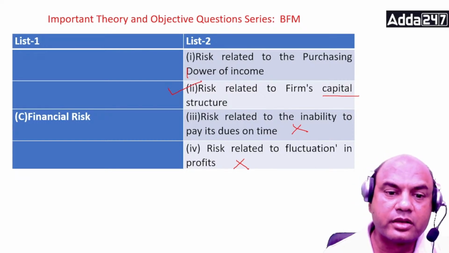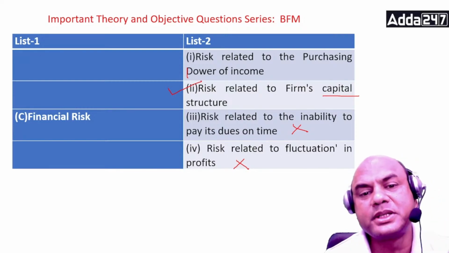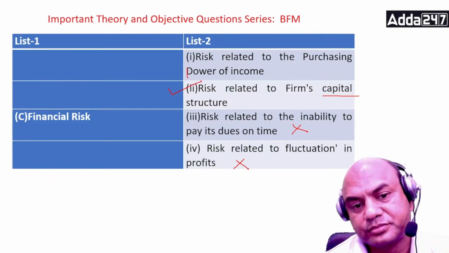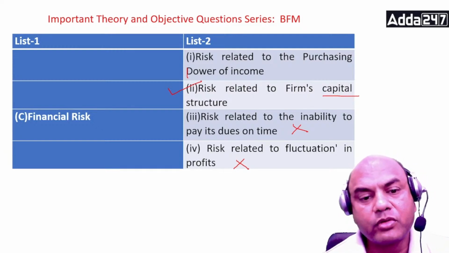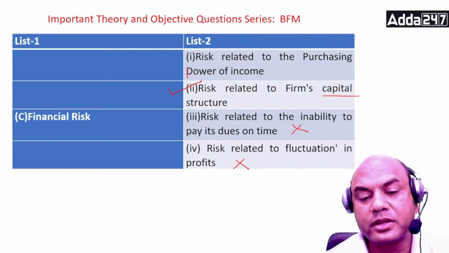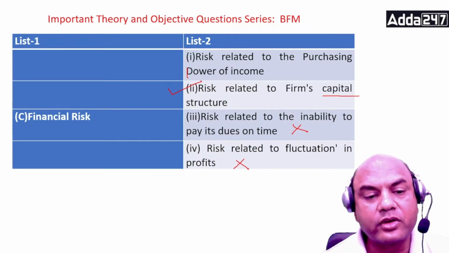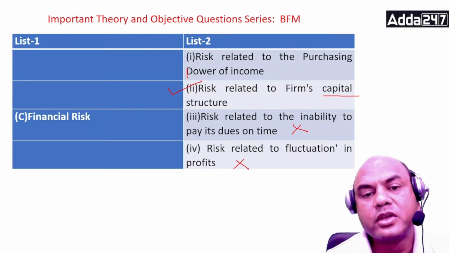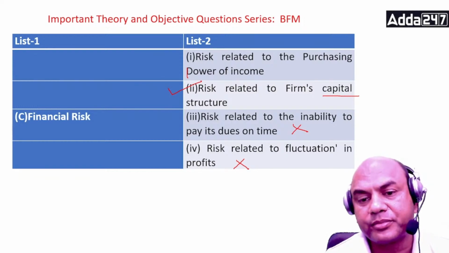Got it? Now I'll ask you a separate question, because if I give you the fourth option's name, you'll immediately give me the answer. So I'll do the reverse thing. What is this risk called? Risk related to purchasing power of income. Because if I give you the name here, you will immediately say the first one, because you know three are already gone and one is remaining. So I'll ask the reverse question now. What is risk related to purchasing power called?